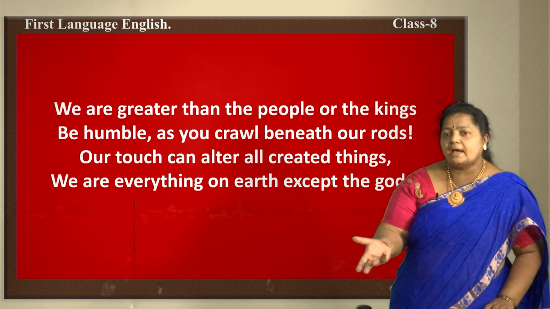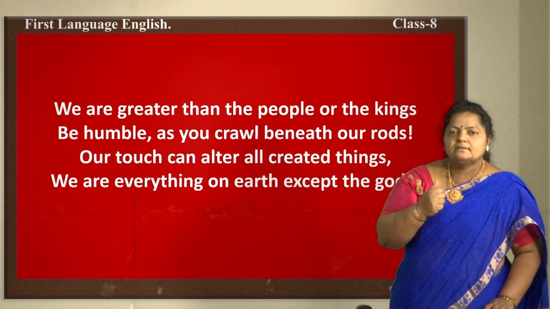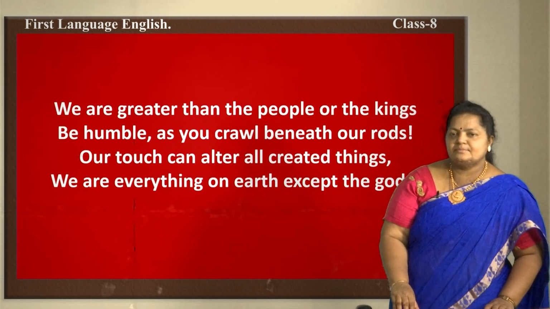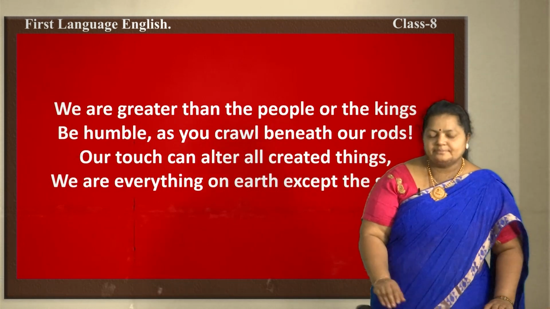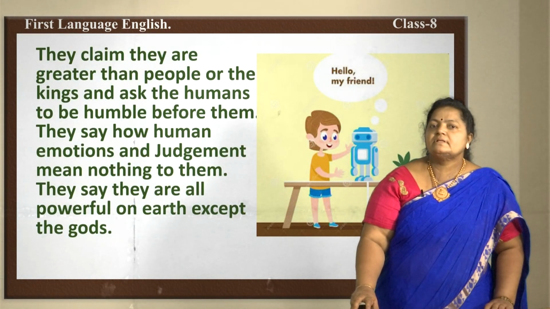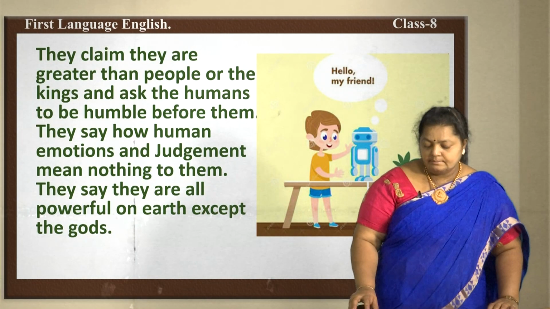We are humble. As you give us orders, we are going to do them. So who is speaking to us? The machines are telling all this, but it tells us we are everything on earth except the God, isn't it? It is not God, but more than everything in the world. They claim they are greater than people or the kings and ask the humans to be humble before them. They say how human emotions and judgments mean nothing to them. They say they are all powerful on earth except the gods. So very beautiful sentences, machines are talking to us.